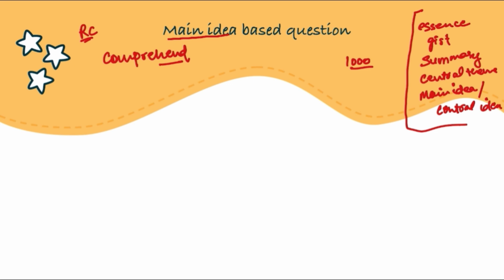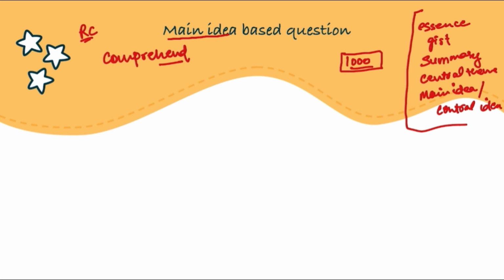So essentially what I mean is that all of these words are not going to be the message that the author wishes to convey, but inside these words is going to be the message, right? And what we need to do is we need to find that main message, right?